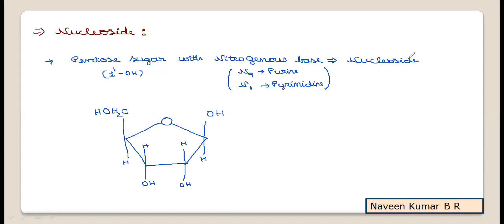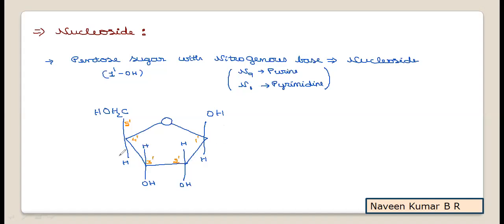Now if I number the carbon atoms, to differentiate the numbering of the nitrogenous base from the pentose sugar, for the pentose sugar we give the prime: 1 prime, 2 prime, 3 prime, 4 prime, and this is the 5 prime. You may have learnt that when representing a nucleotide chain, you use the 3 prime to 5 prime end. When you are learning the structure of DNA, you can recall that, so we'll represent that also.